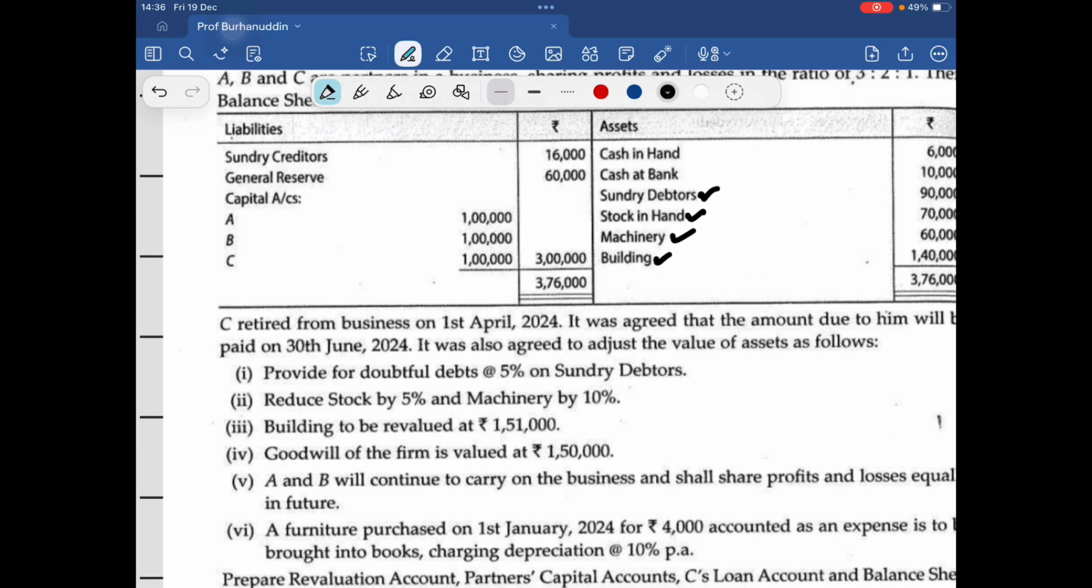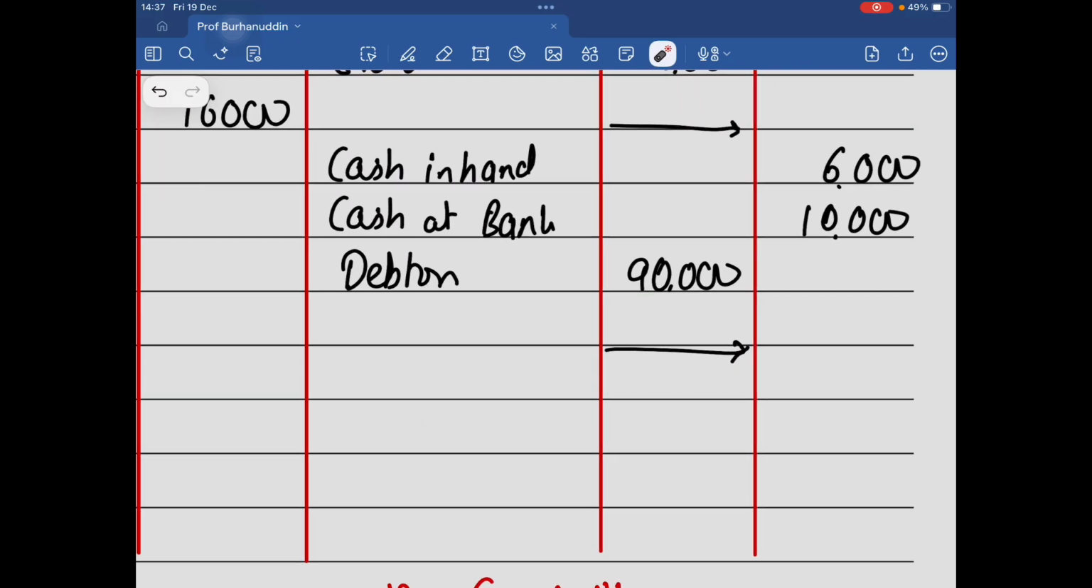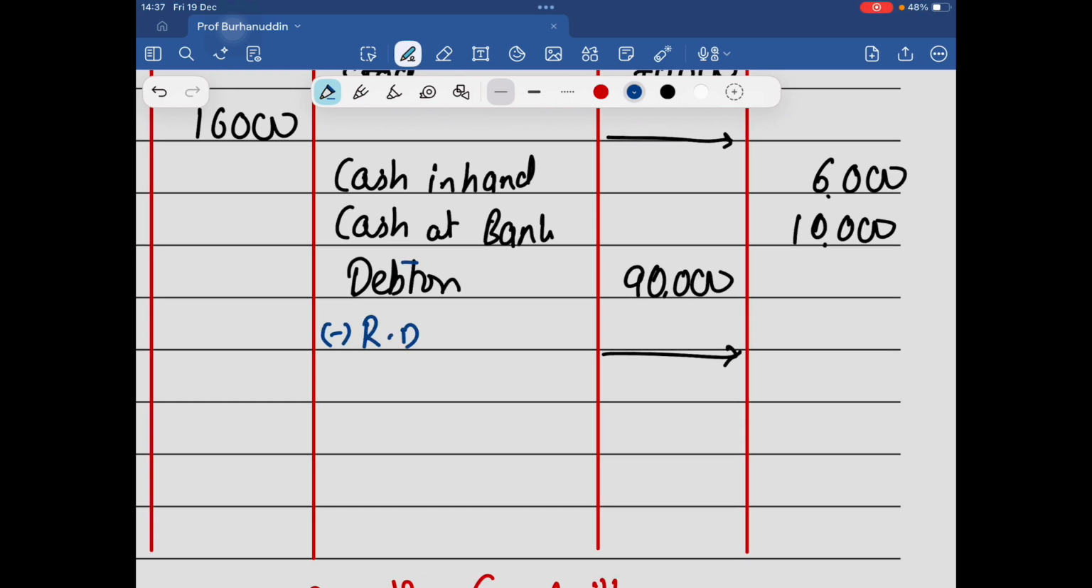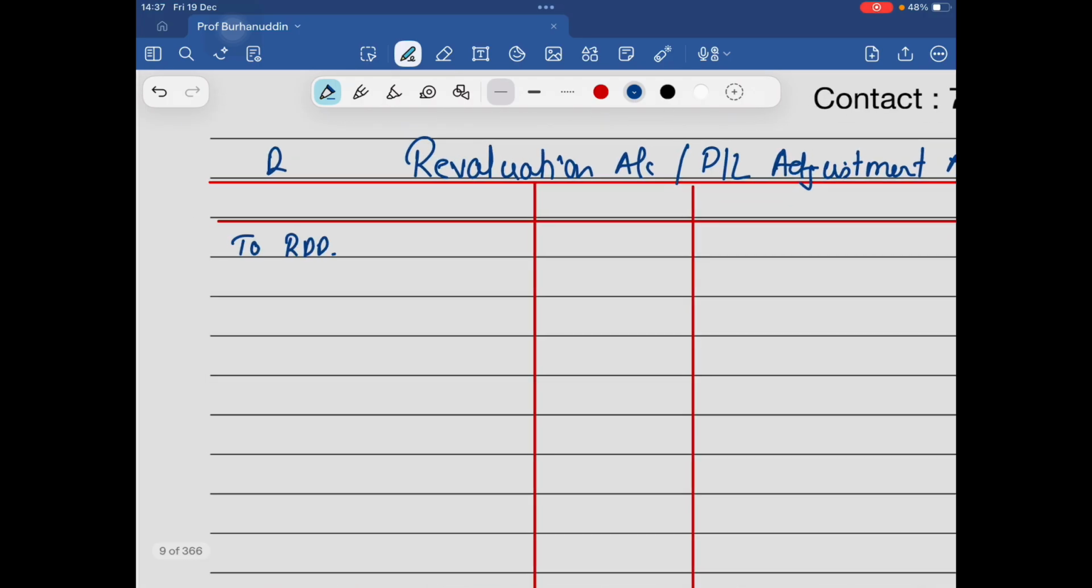Adjustments. First one, provide RDD at the rate 5% on debtors. Okay. Subtracted. This is also subtracted, subtracted, subtracted. So RDD 5% on debtors. So less from debtors 90. Sir, 90 ka 10% is how much? So RDD or provision at the rate 5% would be 4,500. One effect over here. And let the second will be over here.